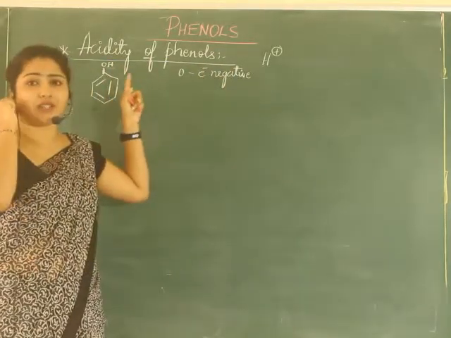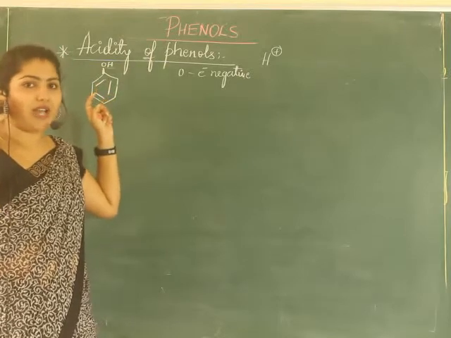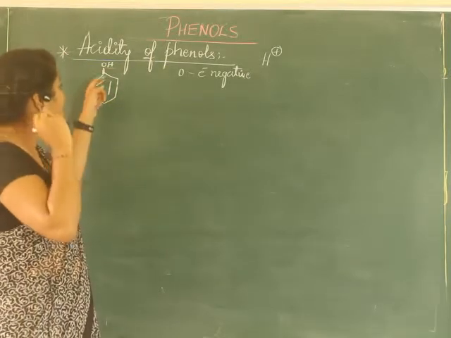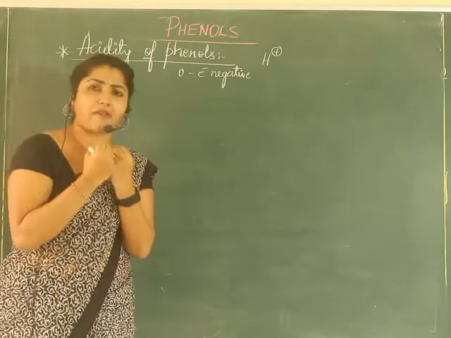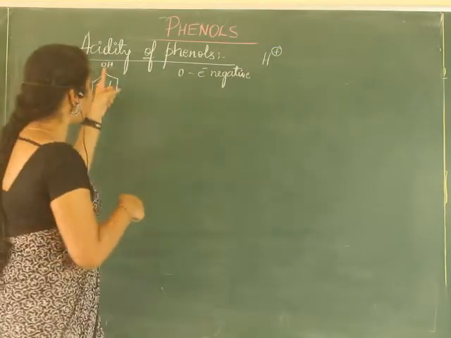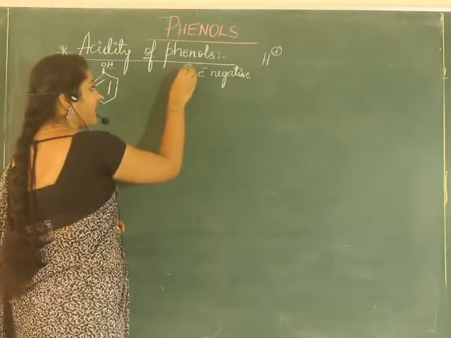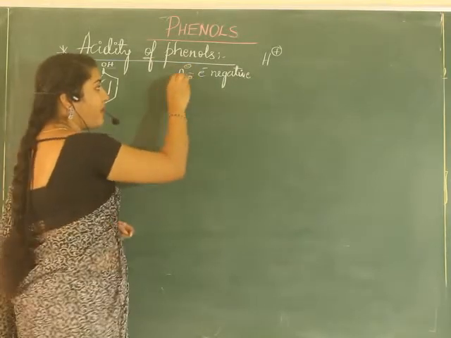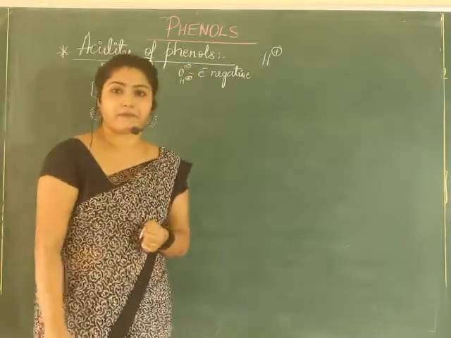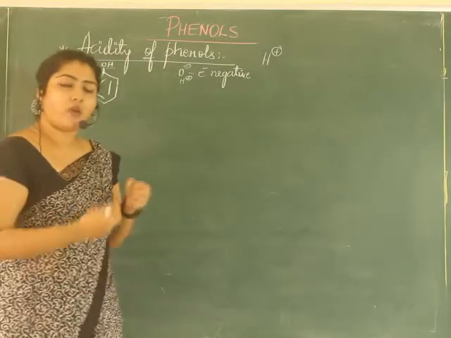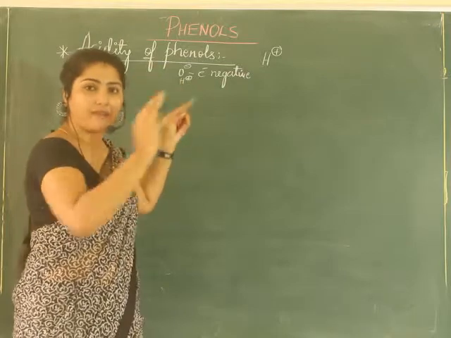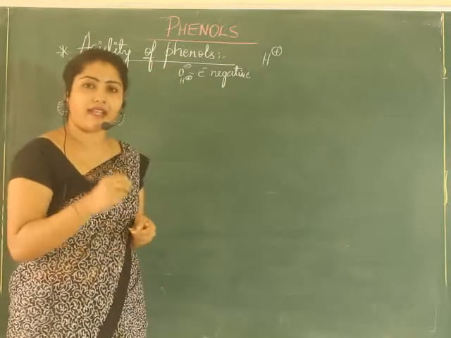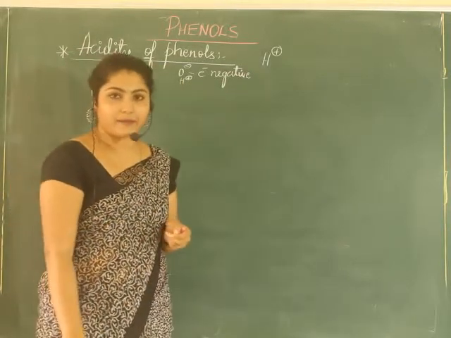It is positively charged. So oxygen is negatively charged and hydrogen is positively charged, and they will have good bonding. You should see whether this H plus can be separated. If it can be separated easily, then we say that it is a good acid.